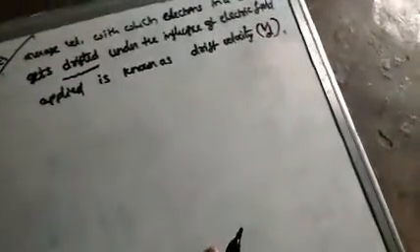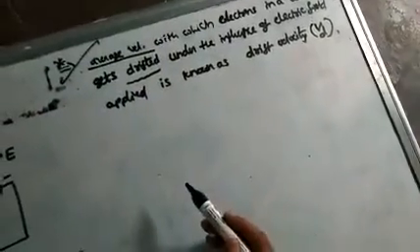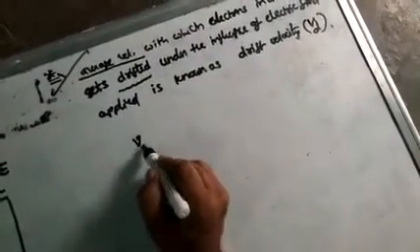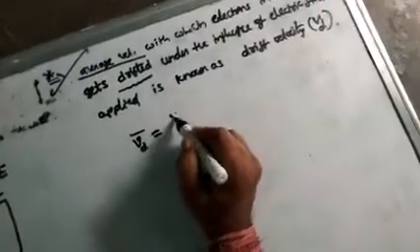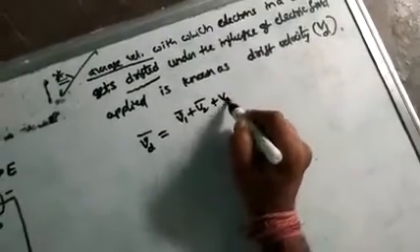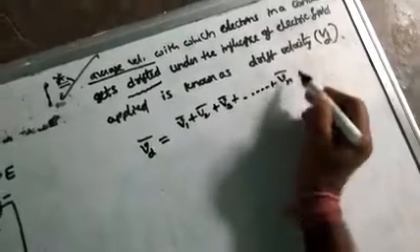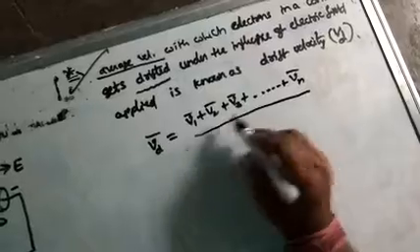Now what is the value of drift velocity here? I am saying average velocity, so you have to take the average. Therefore drift velocity Vd bar is equal to v1 bar plus v2 bar plus v3 bar and so on plus vn bar, whole by n.